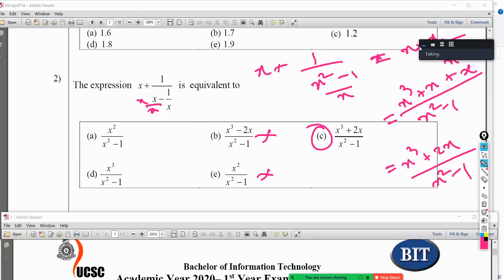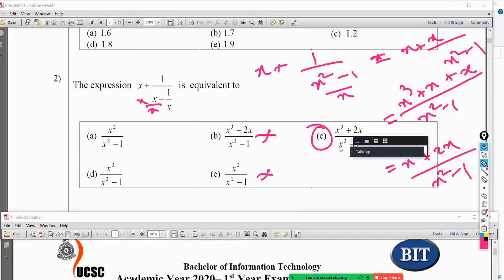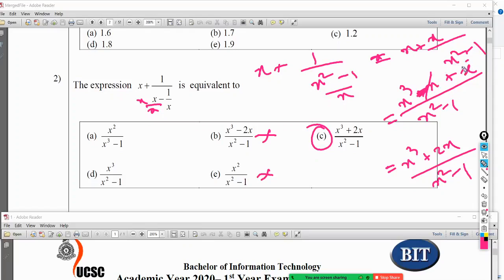Yeah. x squared minus 1. Correct. Minus x, right? Yes. Then the minus x plus x get cancelled out. That means x cube divided by x squared minus 1, right? So that means this one, right? So therefore this can't be the answer, because I can factorize this as x plus 1, x minus 1. Yeah, so none of the others can be answers.